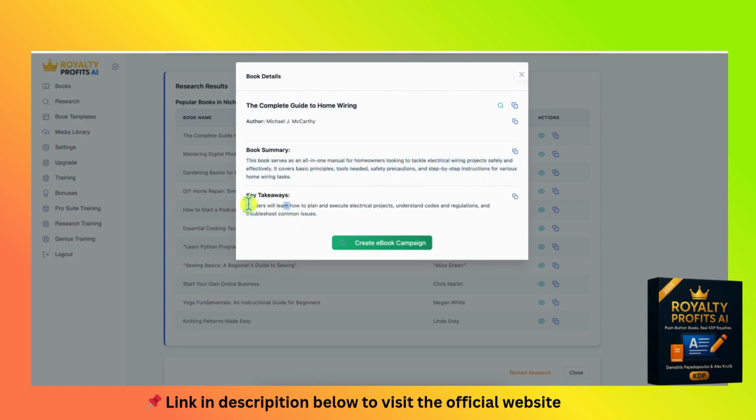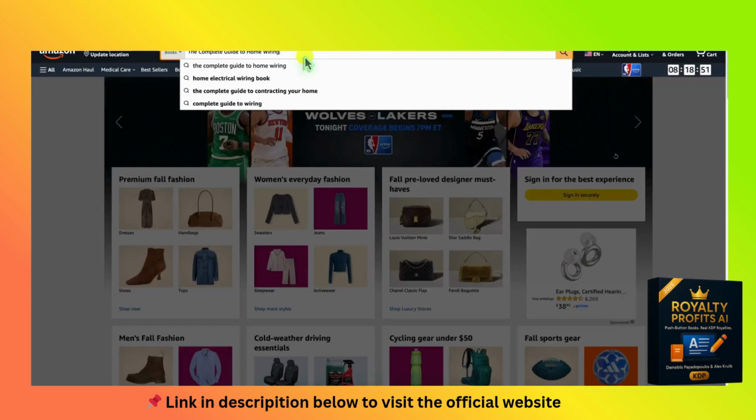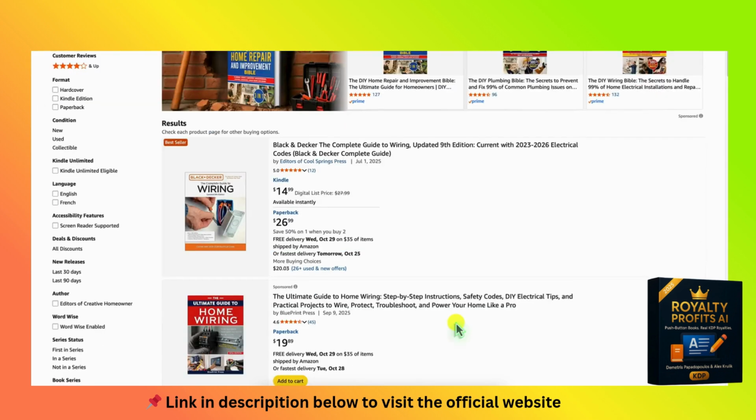While it's doing that, you can see you have your media library. You can upload book covers and so forth. You have templates that you can use if you want a certain look and a certain font. You can use book templates there. All your settings right there, all your upgrades right there, and then all your trainings. You have your Pro Suite training, your research training, and your Genius training. So it's got everything you need under one roof.